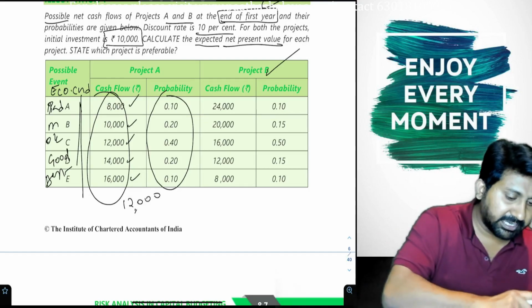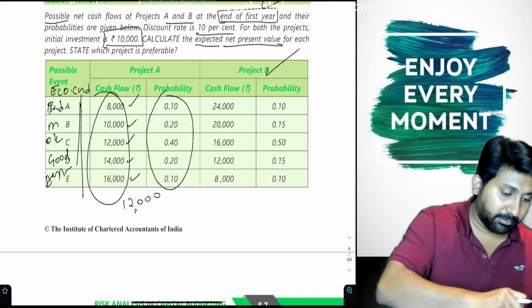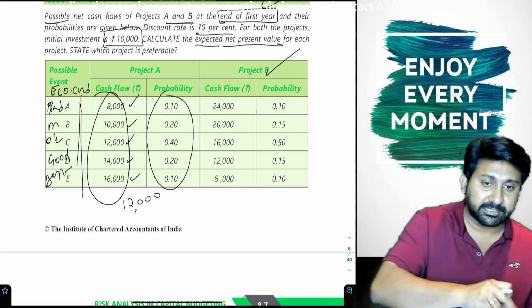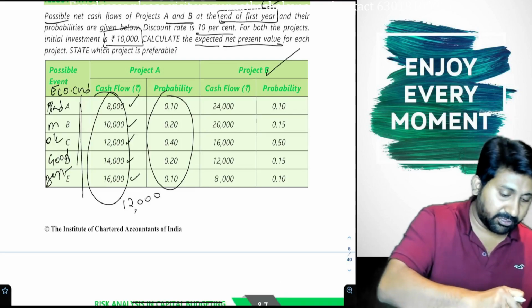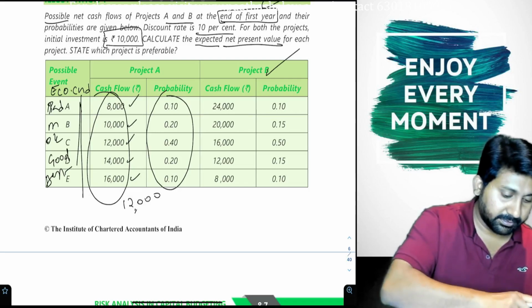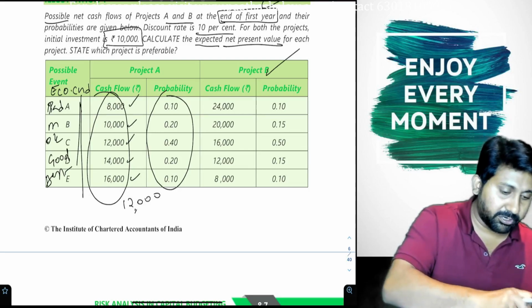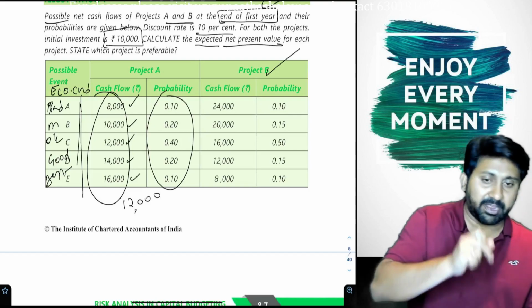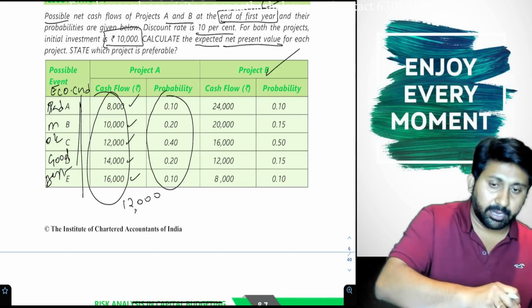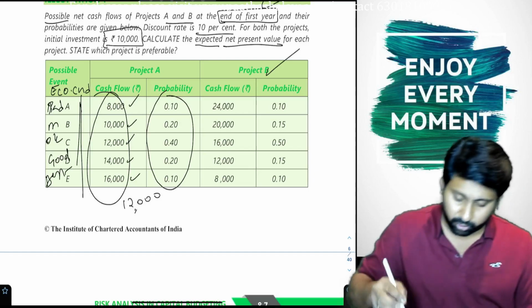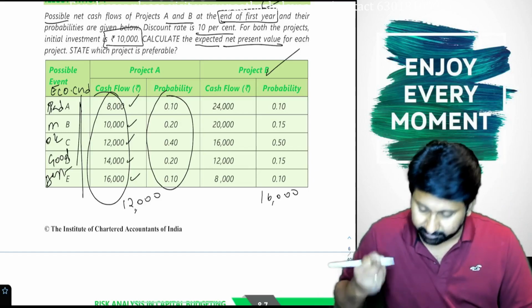Okay, but 24,000 is not guaranteed, 0.1. 24,000 into 0.1 plus 20,000 into 0.15 plus 16,000 into 0.5 plus 12,000 into 0.15 plus 8,000 into 0.1, totally 16,000.